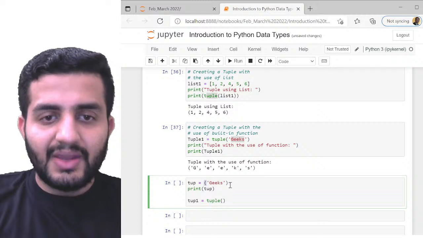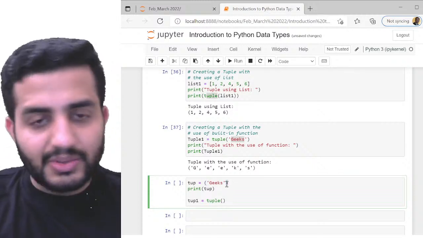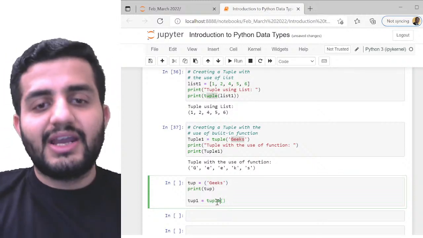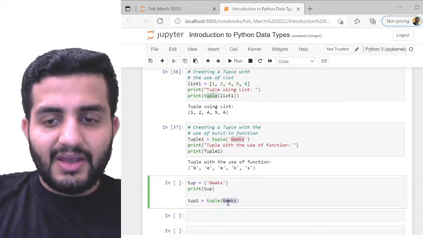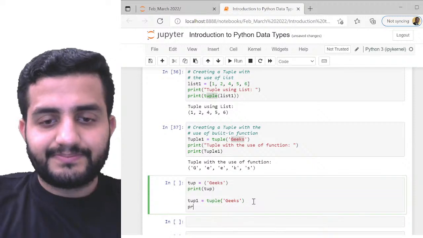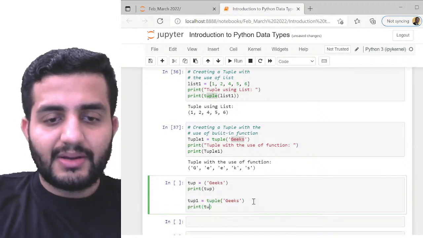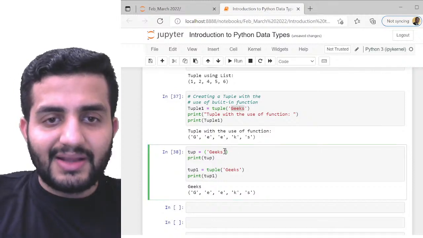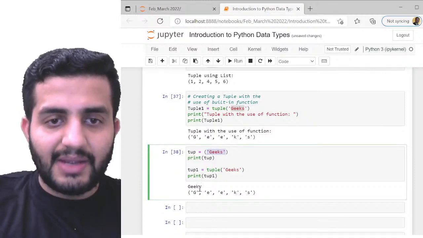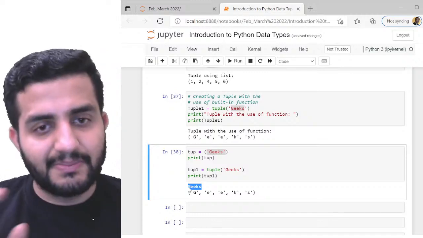I've just used the parentheses, which is still valid. I can do that. But also, if I use the inbuilt function tuple on top of my element geeks like this, look at the difference. So print tup1. The first one is going to print the element geeks. It's pretty simple.